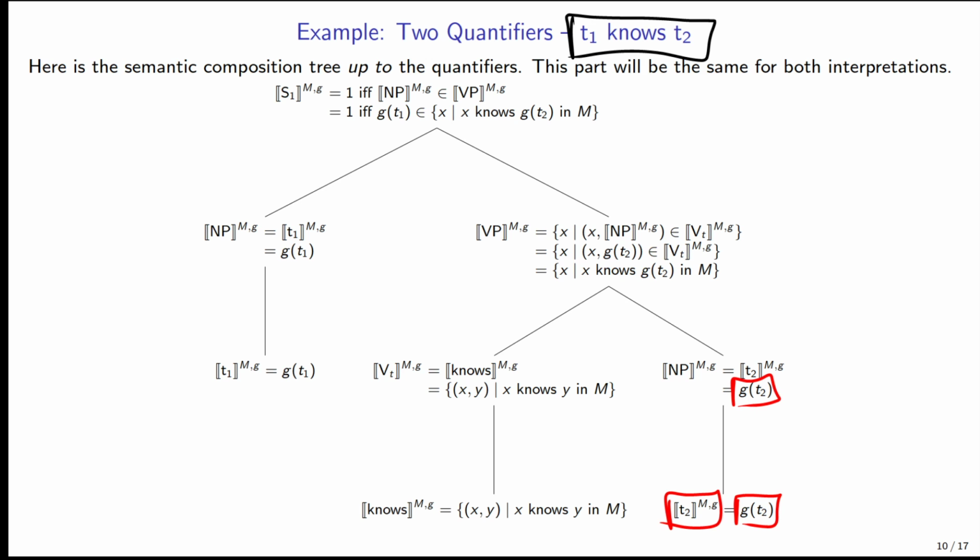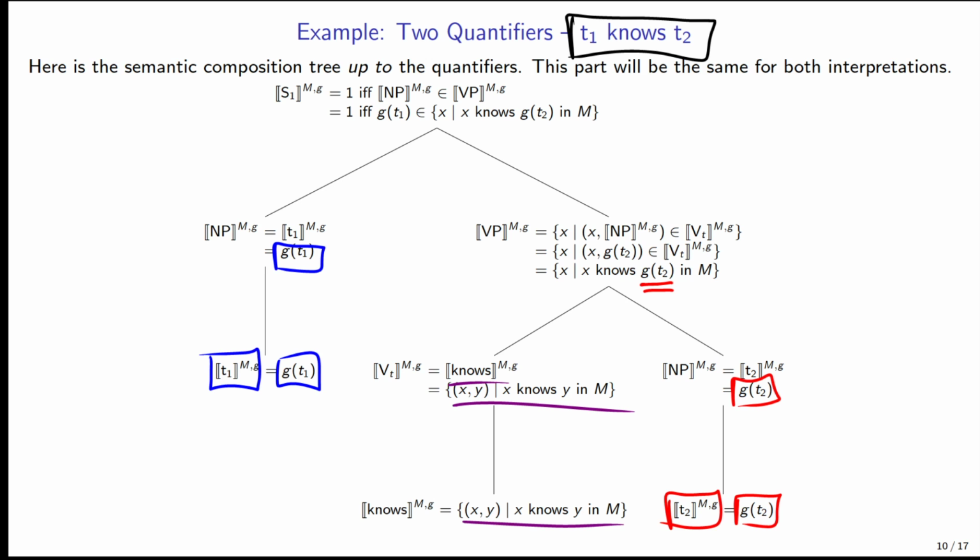What do we have here? We have our verb knows. So knows is transitive, λy λx, so that x knows y. So this is normal. And then for our VP, we're doing the transitive merging to get the meaning of the VP. So we're going to end up with the set of x such that x knows g of t2 in M, exactly the same as we've done it before. Now we have a subject, t1. So we need to ask ourselves, what is the meaning of t1? Well, it's just the assignment function g on t1. So we end up with the same thing moving up.